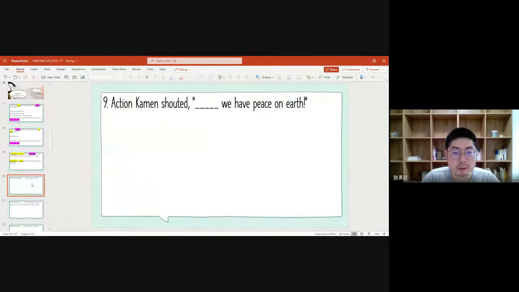Then we'll move on to the next one. All right, so this one, I think also quite a lot of people make the mistake. Here we're talking about something about the auxiliary verbs. So if you forget this one, probably you can go to chapter 4 to take a close look at some of the uses of the auxiliary verbs. It should be on page 45, if you have the materials online with you.